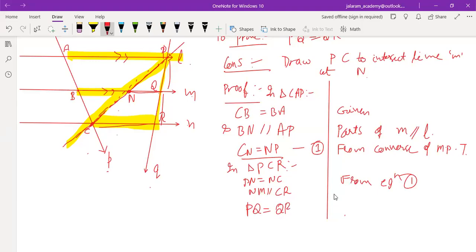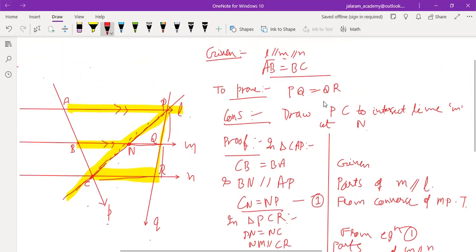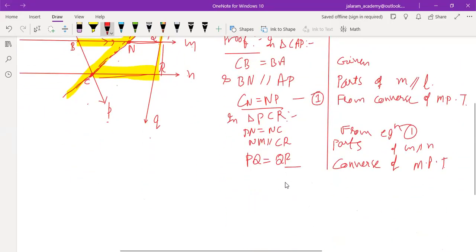And the reason for NM parallel to CR is that they are parts of M parallel to L, and the reason for PQ equals QR is again the converse of the midpoint theorem. And this is what we have to prove. PQ equals QR, hence proved.